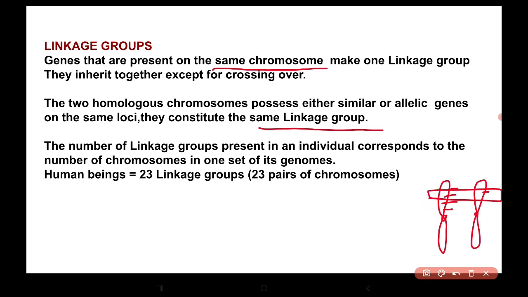The number of linkage groups present in an individual corresponds to the number of chromosomes in one set of its genome. So humans have 23 pairs of chromosomes, and linkage groups are 23 linkage groups.